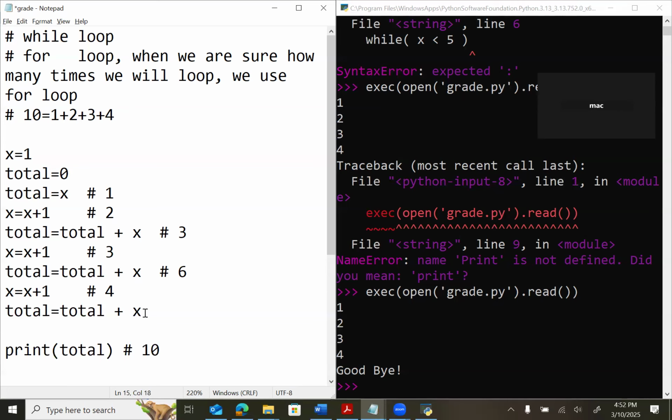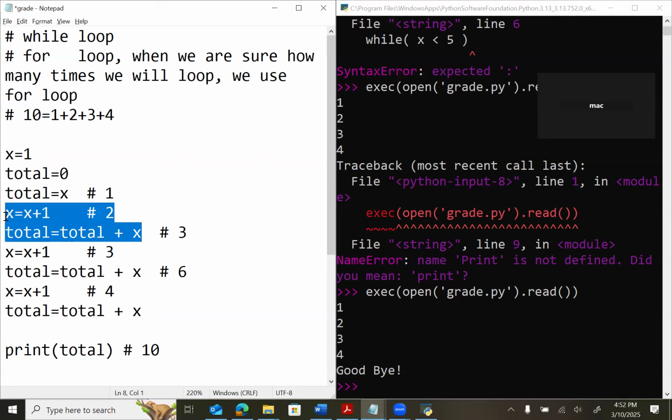Now, can you tell me, is this group of statements the same as this one? Yes, it's similar. How about this part?